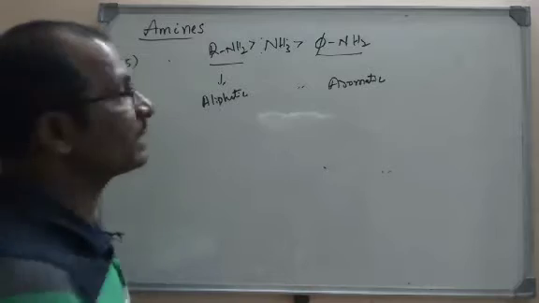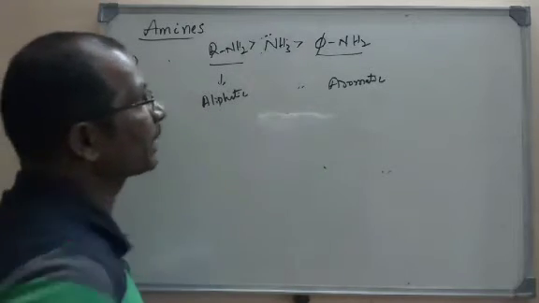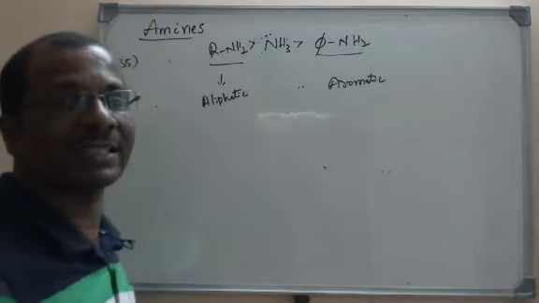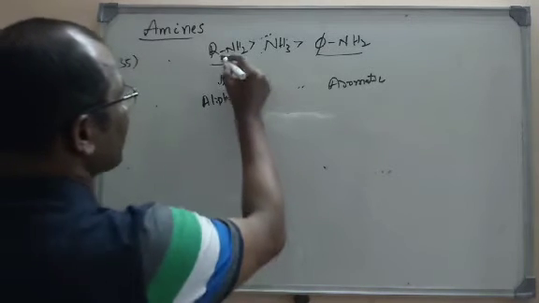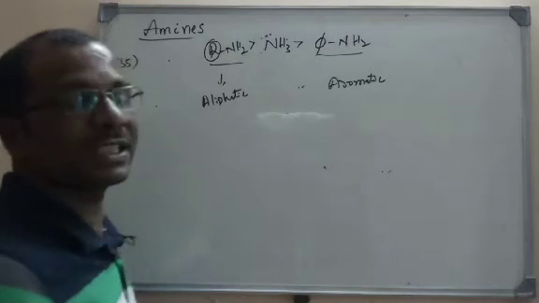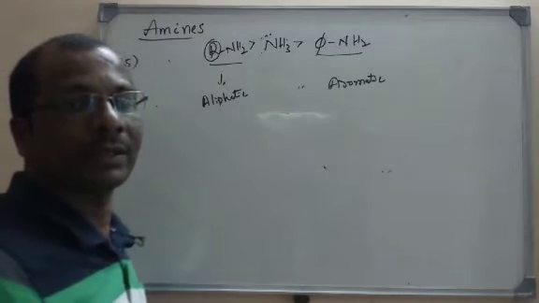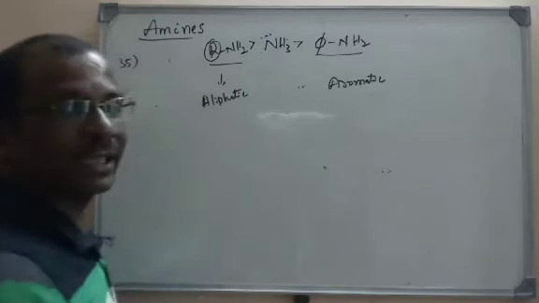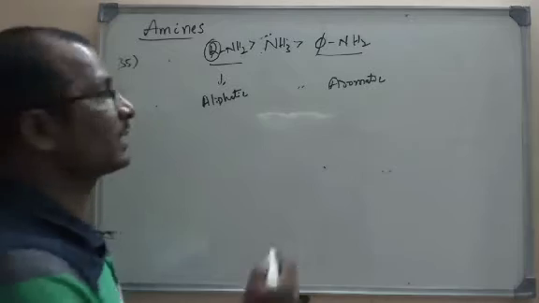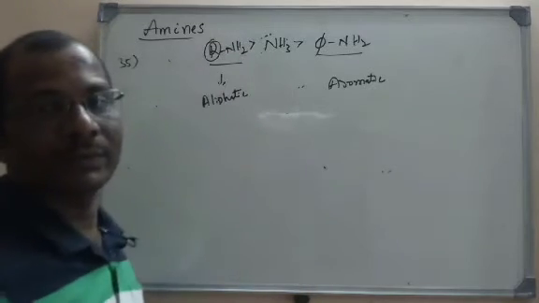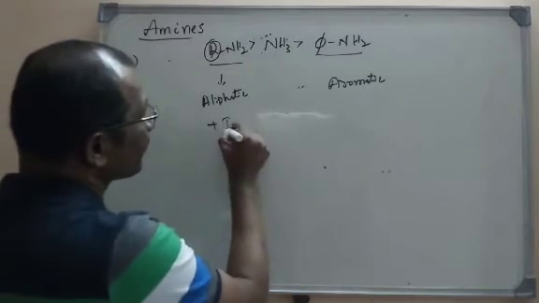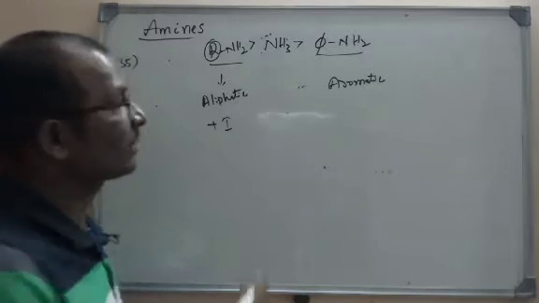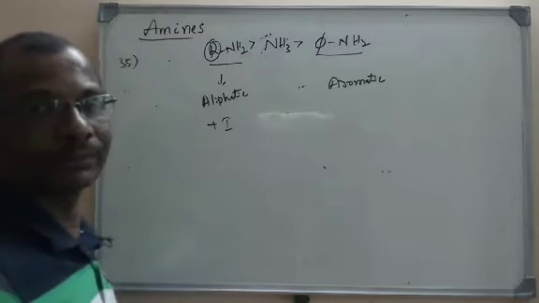Why is ammonia a base? Because you know that it has a lone pair of electrons on it, and it can donate that lone pair so that it acts as a Lewis base. But the presence of alkyl groups increases the basic strength of amines. That means aliphatic amines are more basic than ammonia. Why? Because there are alkyl groups. Alkyl groups are nothing but plus I groups. We all know that plus I groups increase the electron density, so it will become more dense, more basic.